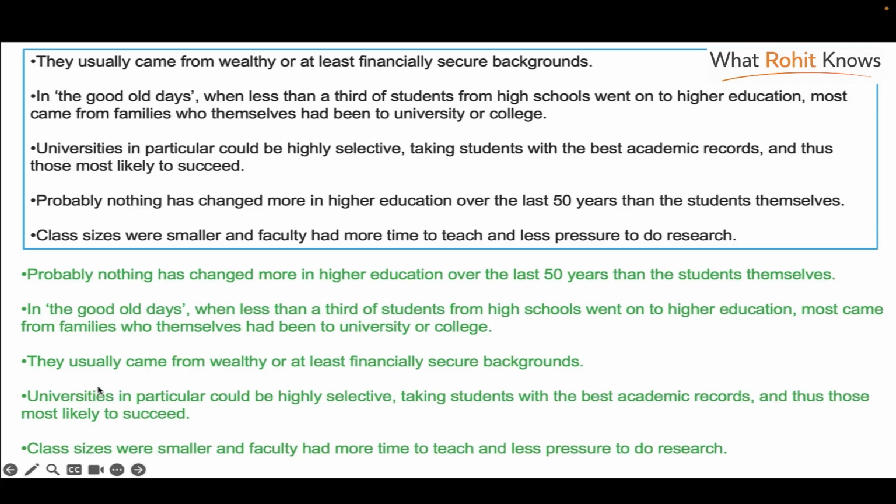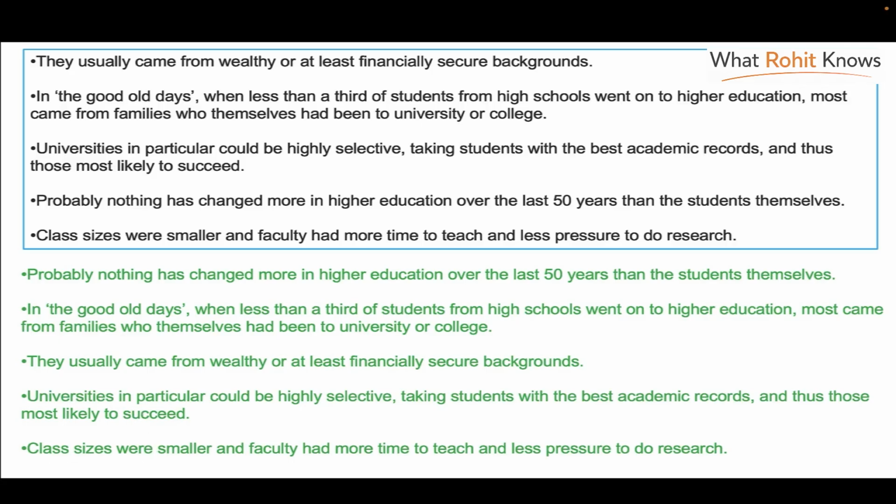If you write class sizes and then you suddenly write about universities, then it sort of breaks the flow. Usually when you are writing a paragraph, you first complete a point. So the discussion had started about higher education and students, and these three paragraphs talk about the students. And then this is a clean paragraph which talks about the other changes in higher education, such as class sizes and faculty. So that's why we keep these close. We place universities before class sizes.